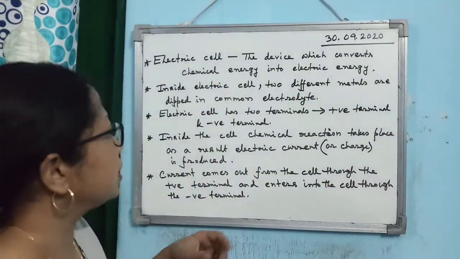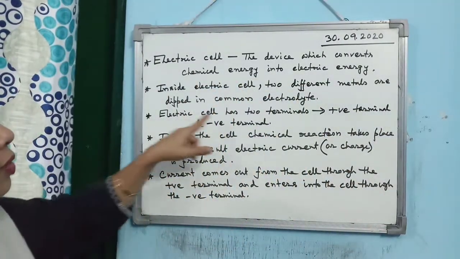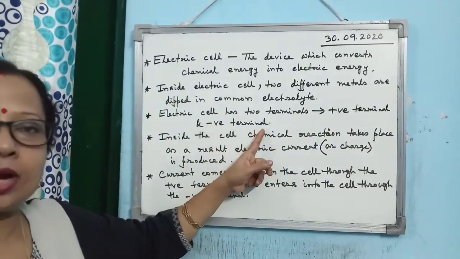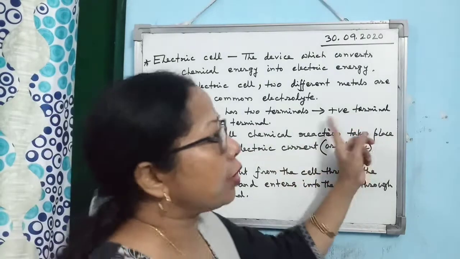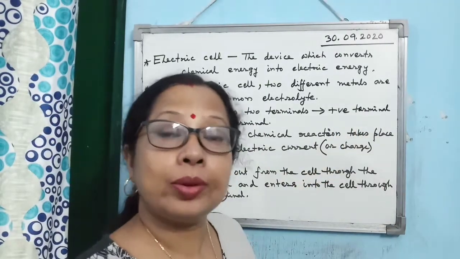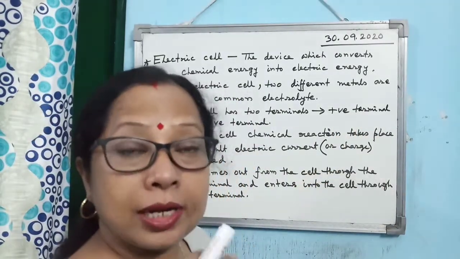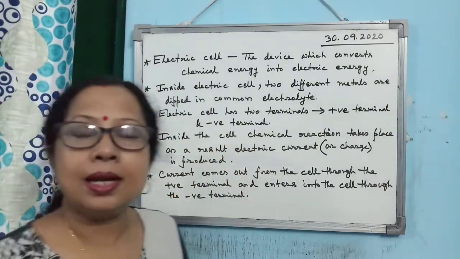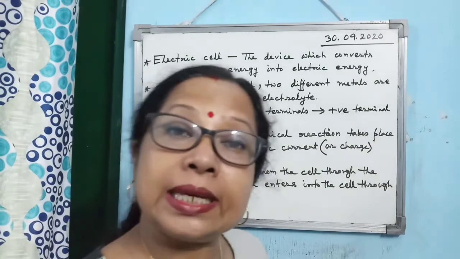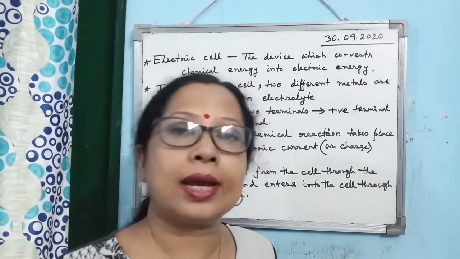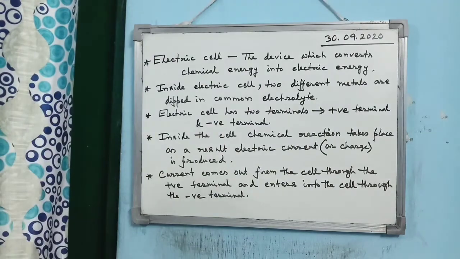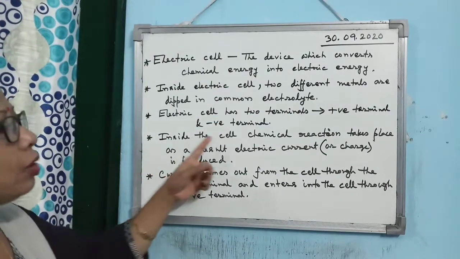That's why I have written just point-wise that electric cell has two terminals, positive terminal and negative terminal. Which terminal is the positive terminal? The metal rod which loses electrons due to chemical reaction. And which one is the negative terminal? The metal rod which gains electrons due to the chemical reaction is considered as the negative terminal. And inside the cell what happens?